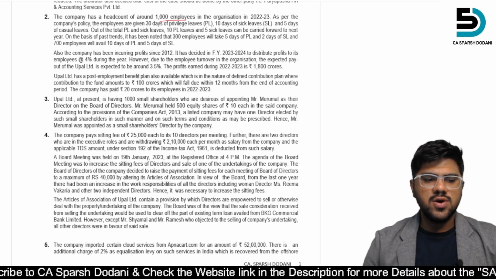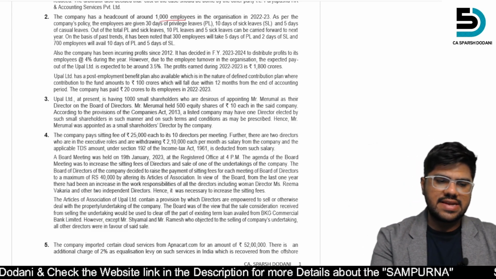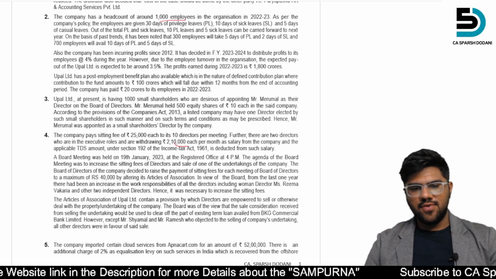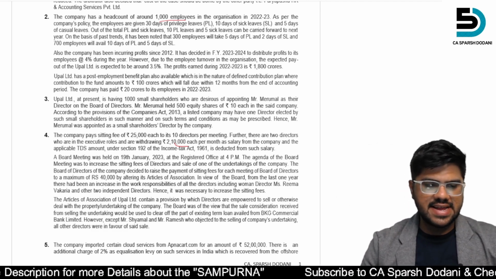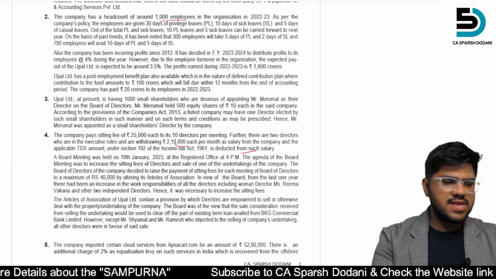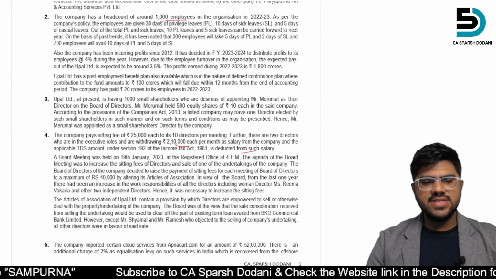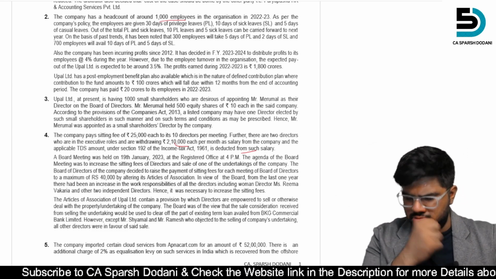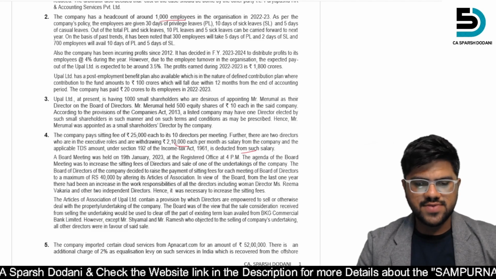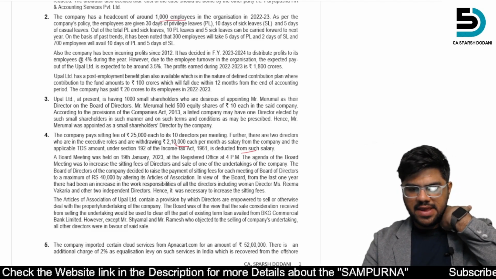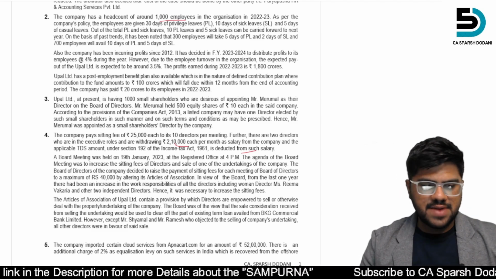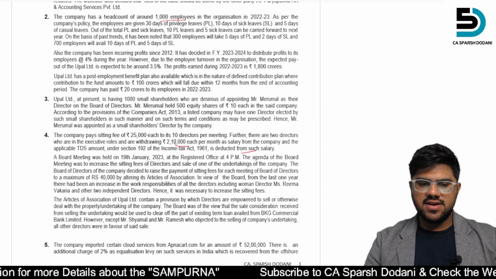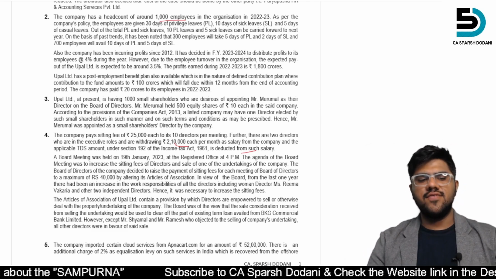First, there are 2 directors who are in executive roles, withdrawing 2,10,000 per month as salary from the company, and the applicable TDS amount under one director is deducted from salary. Board meeting held on 19 January 2023 at the registered office at 4 p.m.